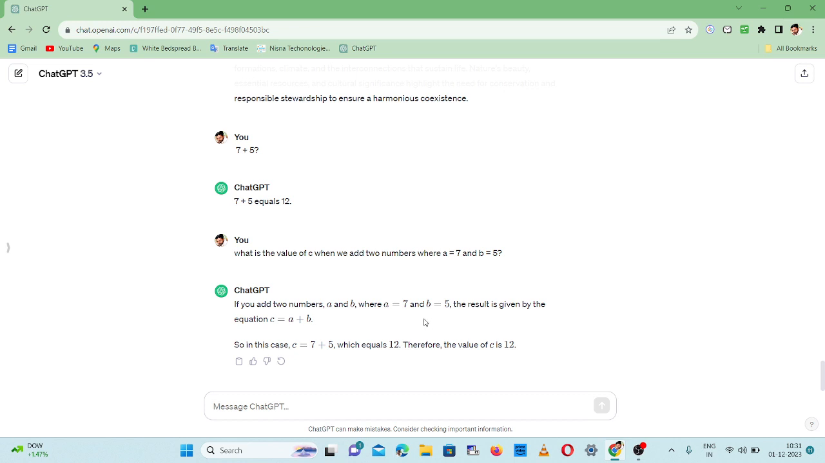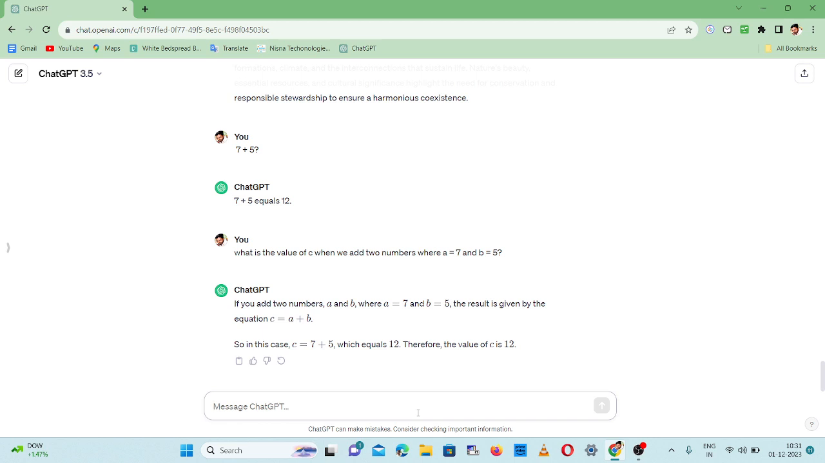See, exactly the definition. If you add two numbers a and b, where a equals 7 and b equals 5, the result is given by c equals a plus b. We didn't give any condition. We wrote the prompt in plain English: when we add two numbers, what is the value? I'm asking for the value of c. It internally calculated a plus b. See how ChatGPT's mind is working. So very simple, we can find easy answers from these things.